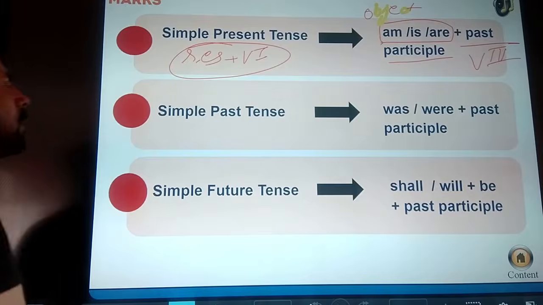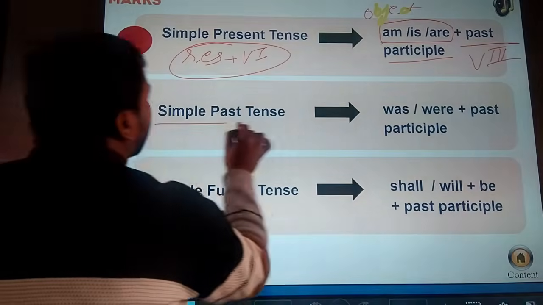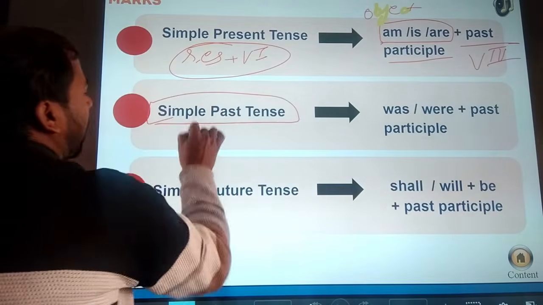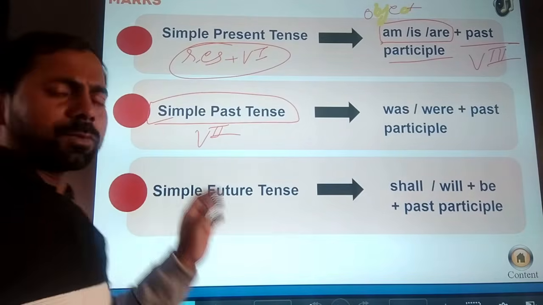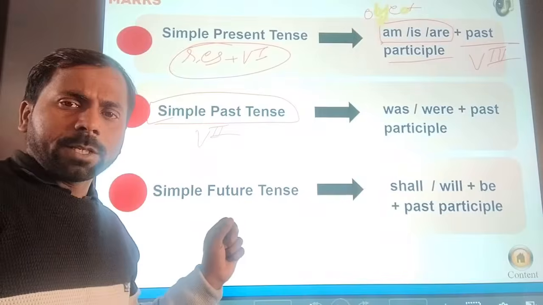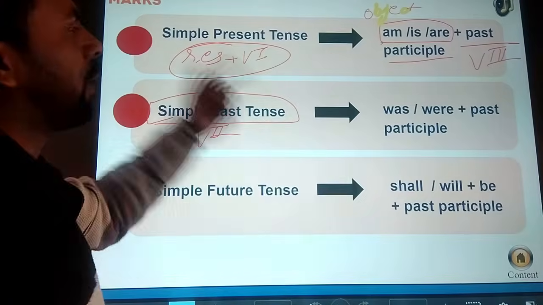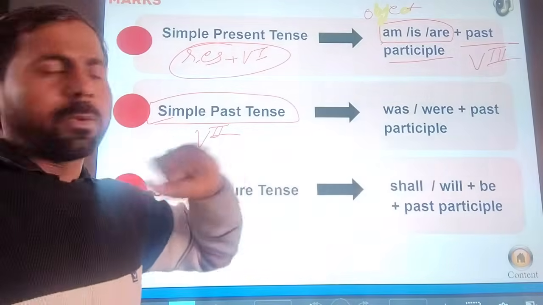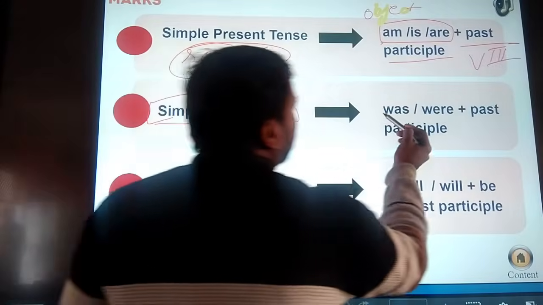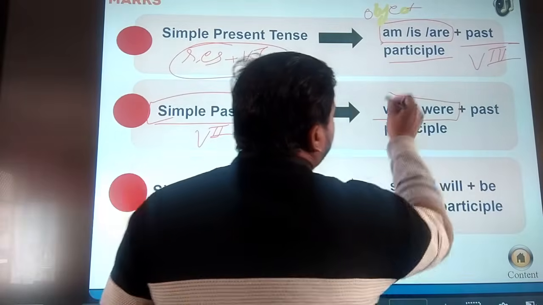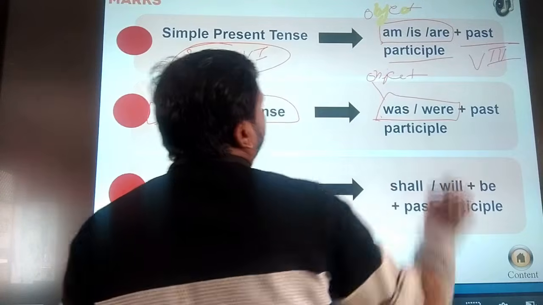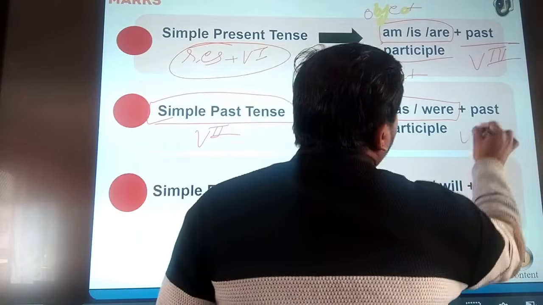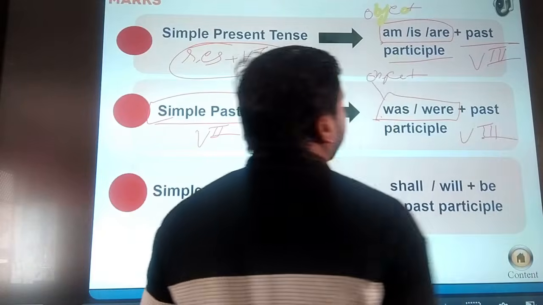And if your sentence is simple past tense, you all know about that. In the simple past tense, we use the verb second form. When we convert into the passive voice, the helping verb is used according to the object of the active voice, and then use verb third form.